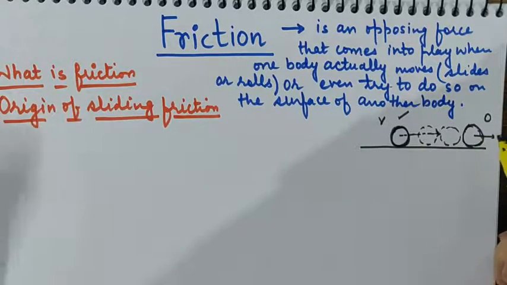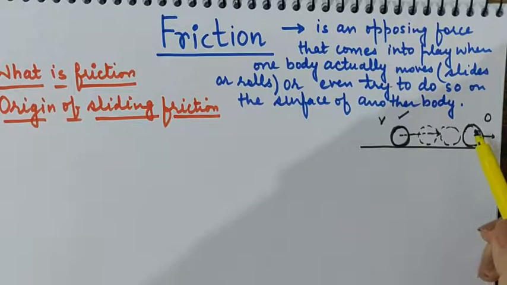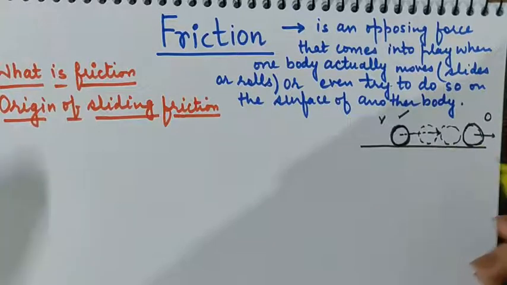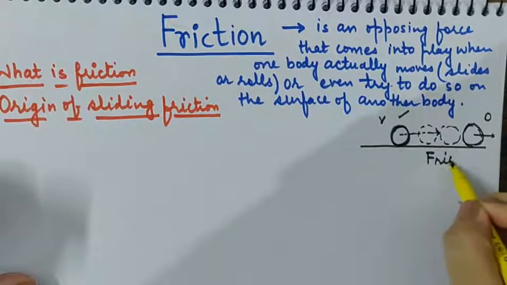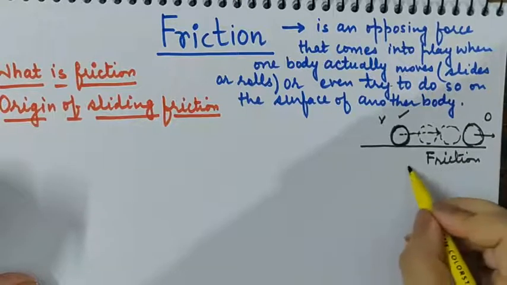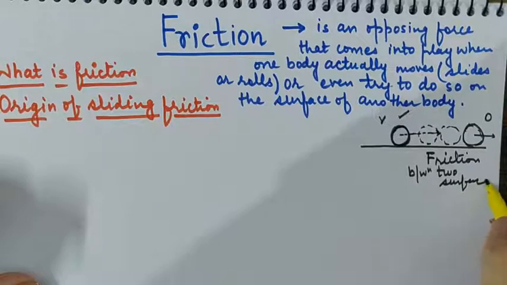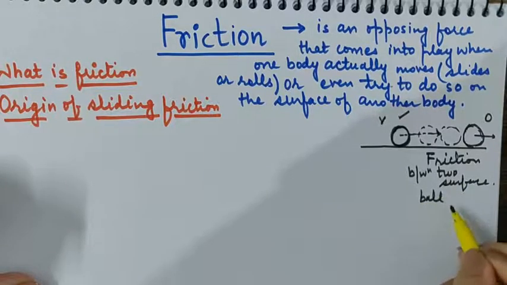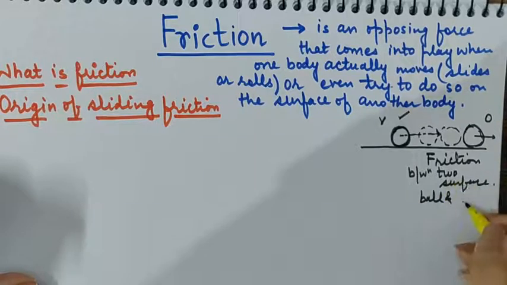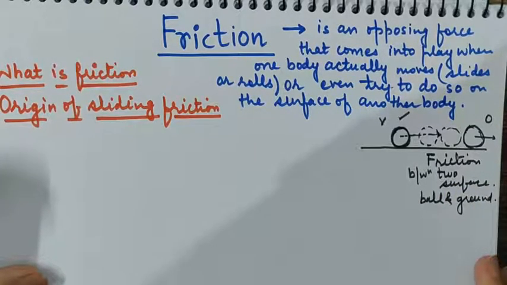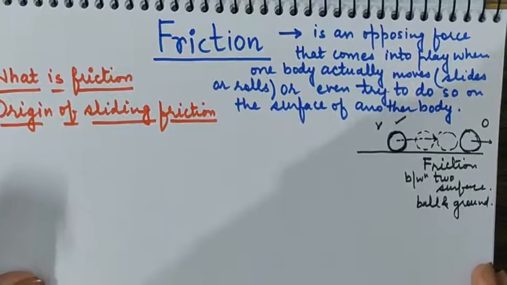You can consider air drag. But if air drag is also so small, the ball is stopping. So why does this happen? So the force that is involved there, that opposes the motion, is called friction. So basically, friction is present between two surfaces. So here one surface was the ball itself, and the second surface was the ground or the floor on which the ball was rolling. So what is the definition of friction?